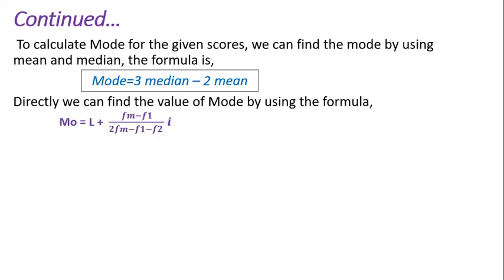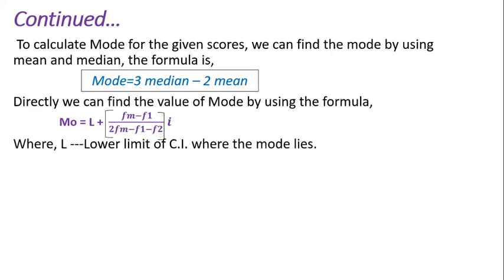Here is the direct formula: mode equals L plus (Fm minus F1) divided by (2Fm minus F1 minus F2), into i. This is a direct formula we can use to calculate the mode for a given distribution.